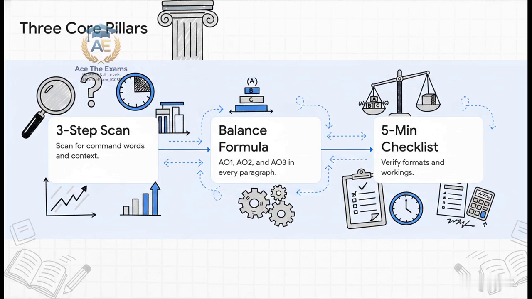Pillar number 3 is the last 5 minutes review checklist. Never hand in your paper without verifying that your formats are correct, your terminology is professional, for example, saying finance costs instead of just interest, and that you have clearly shown all your workings to secure those vital method marks.